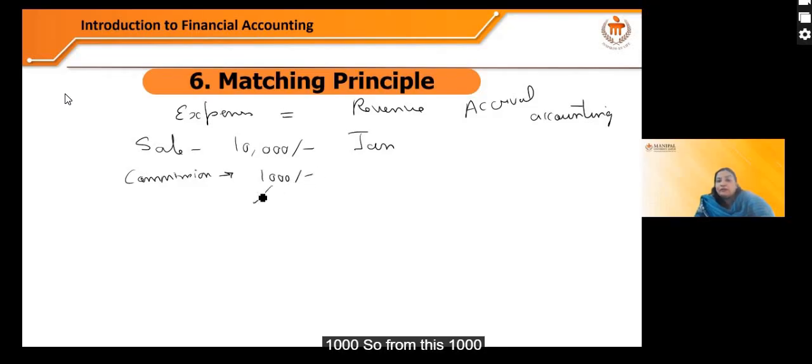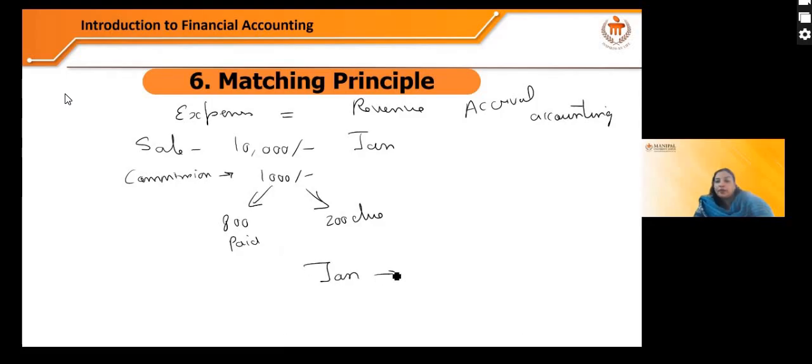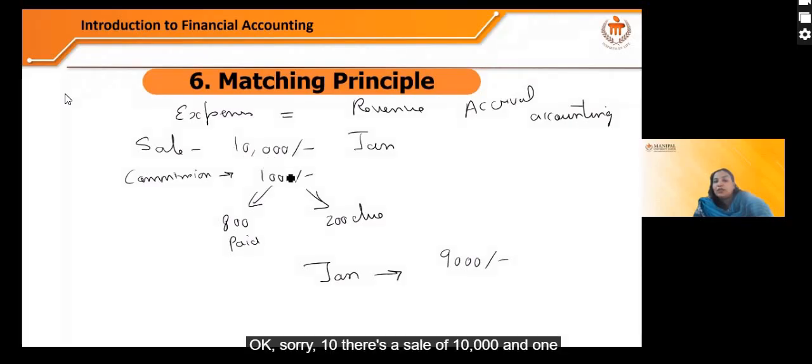So from this, 800 is already paid and 200 is due. But here the company will show the profit for the month of January as 9,000 only. Why 9,000? Sorry, there's a sale of 10,000 and 1,000 for commission. Now from this commission, the company has paid 800 and 200 is still due.